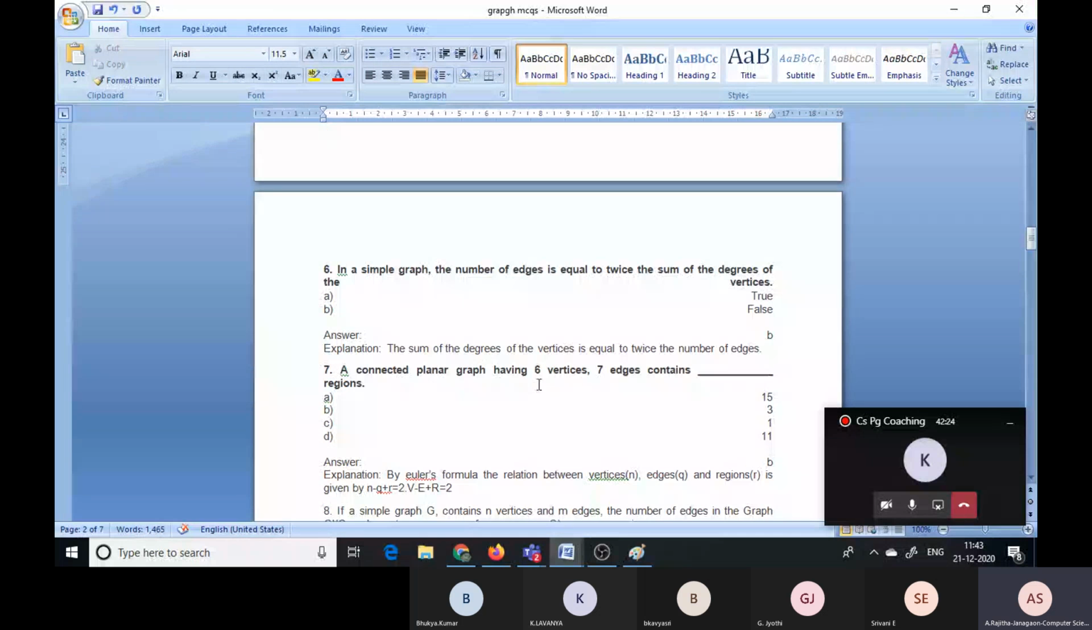But ikkada on question lo em achadu manaki 6 vertices and 7 edges, means number of vertices are 6 and number of edges are 7. Then how many number of regions are there? That means we have some Euler's formula. Number of vertices are 6, number of edges are 7, plus r equal to 2, means r equal to 3. That means how many number of regions are there?